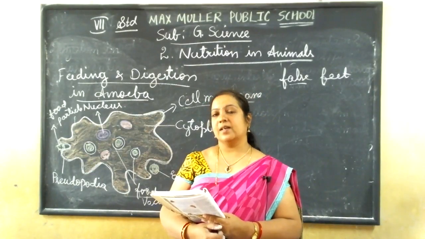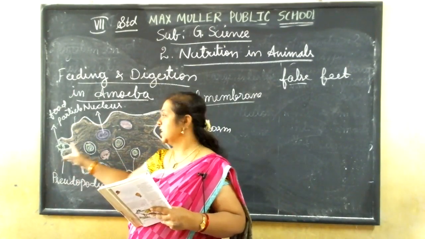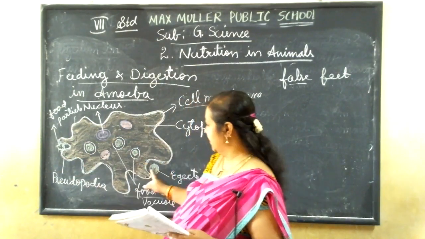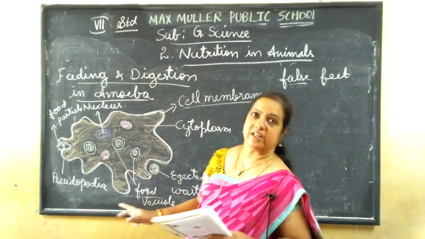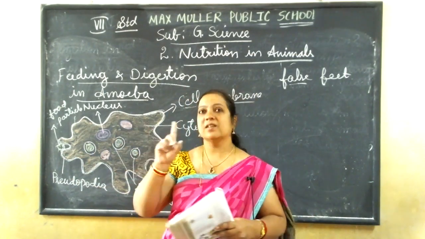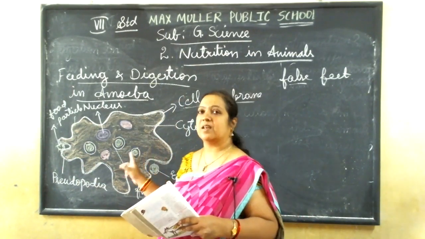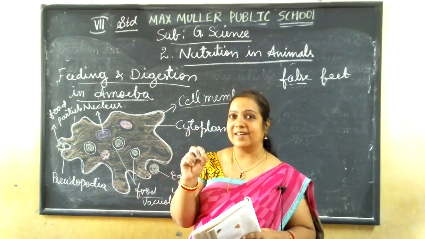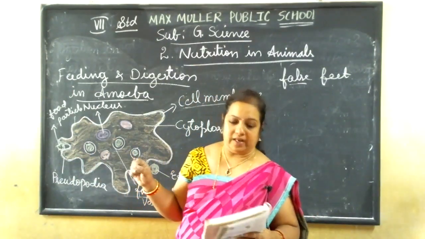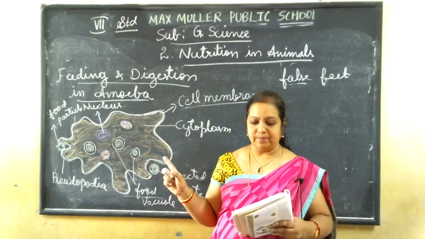So in this way, the amoeba will take in food, that is ingestion, digestion, absorption, utilization here only, and elimination. All these five steps will be followed as in human beings, with only one cell. Okay, so this is very interesting because with having only one cell, it is able to do all the steps of digestion. Got it, children? In this way, all the basic necessities of the amoeba will be completed.